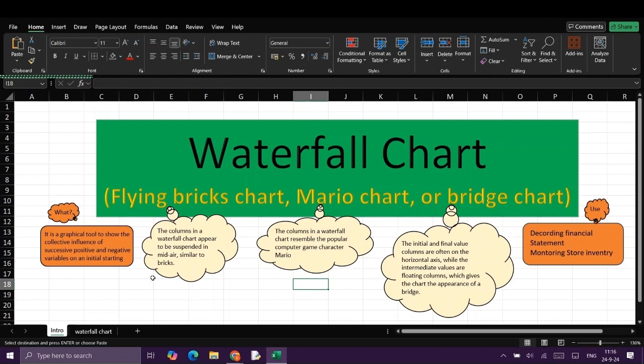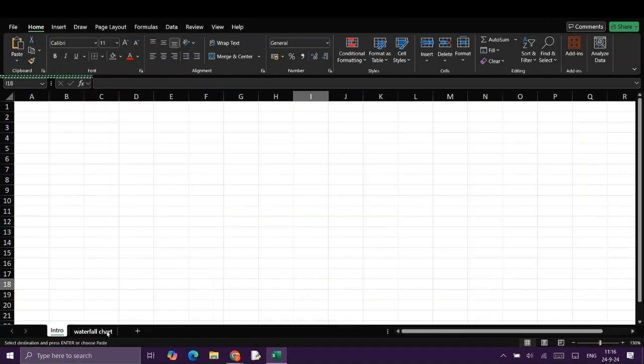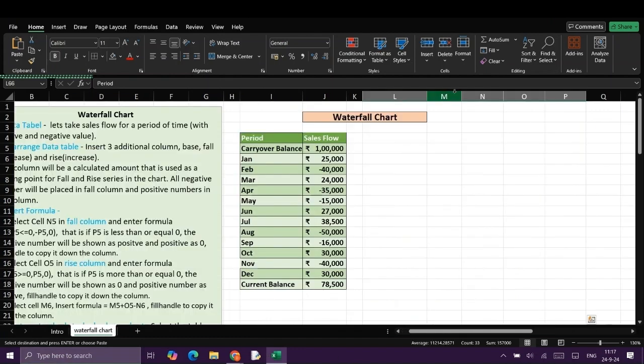Now, what is a waterfall chart? It is a graphical tool to show the collective influence of successive positive and negative variables on an initial starting value. And what is this used for? It is used for decoding financial statements and monitoring store inventories. Now, let's see how to construct a waterfall chart.